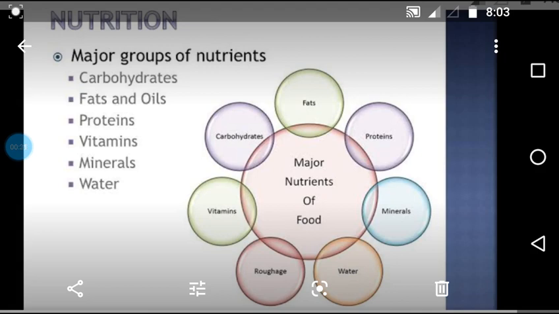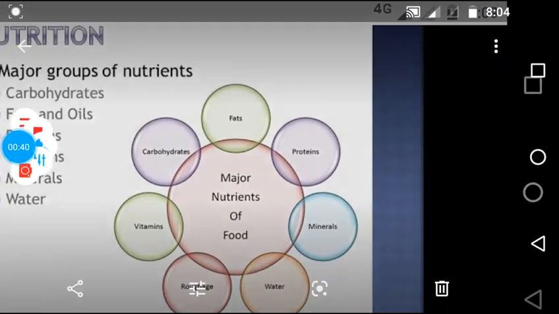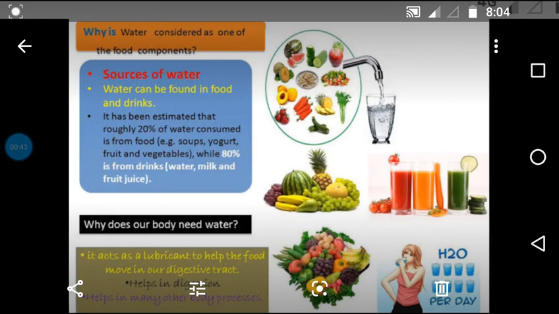So what are the different uses of water? Why is water necessary for our body? Why is water considered one of the food components? Why should we take water? Here in the picture, you can see different sources from which we get water into our body: by consuming fruits, vegetables, juices, drinking water, and so on. So, what are the sources of water? Water can be found in food and also in drinks.